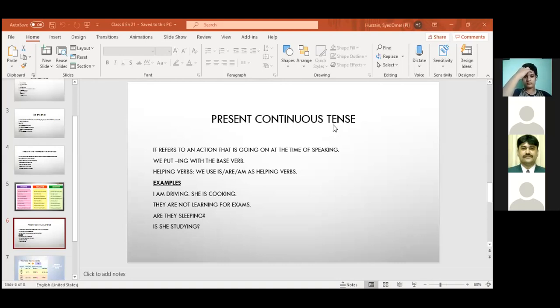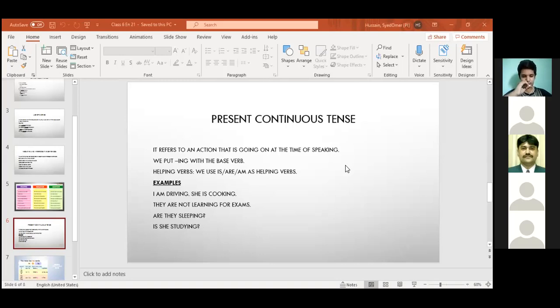Now, what is present continuous tense? You will tell me. Raise your hands. Rayan? Yes, Rayan. It refers to an action that is going on at the time of speaking. It means at the moment. Now, at the present moment. The action which is going on at the present moment.